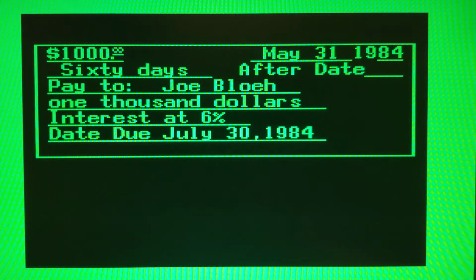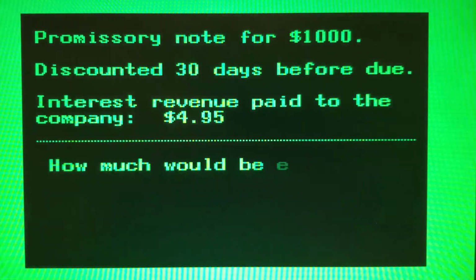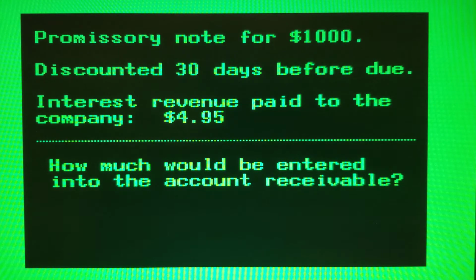The note discounted by the company matures on June 30th, and hopefully the maker of the note will pay the bank on the maturity date. But if the maker doesn't pay, the bank will require the company to pay, since it is the endorser of the note. When the company pays the maturity value of the note to the bank, it opens an account receivable from the original maker to record the dishonoring of the note. How much would be entered into the account receivable?